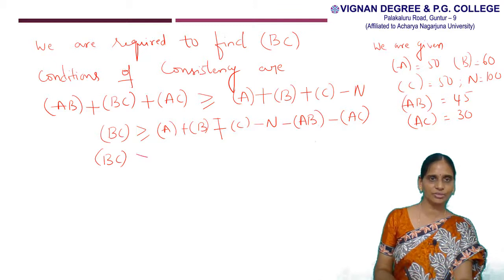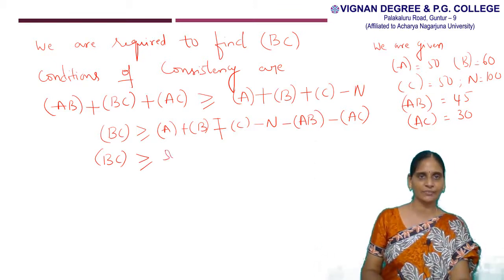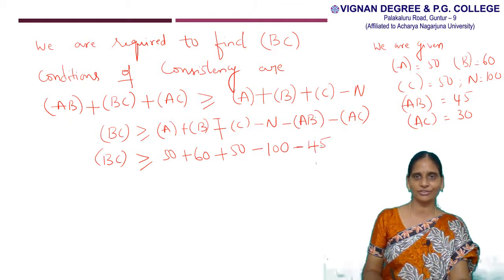Now frequency of BC is greater than or equal to frequency of A value is 50, frequency of B value is 60, frequency of C is 50, minus N is 100, minus frequency of AB is 45, minus frequency of AC is 30.